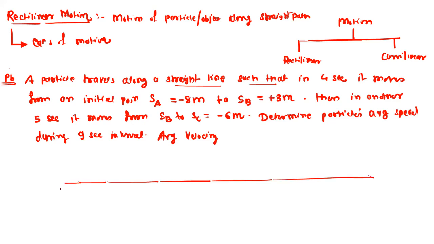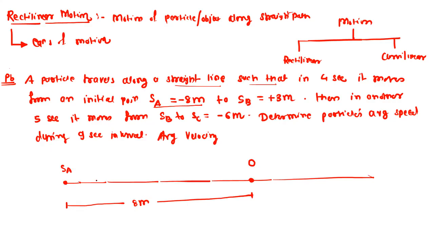This is the path. On this path, the particle is initially at this position, which is SA, that is minus 8 meter. Minus 8 meter is with respect to the origin. So we have to consider the origin. This is the origin, it will have the coordinate as 0. So this position is minus 8 meter, that is 8 meter along the negative x side.